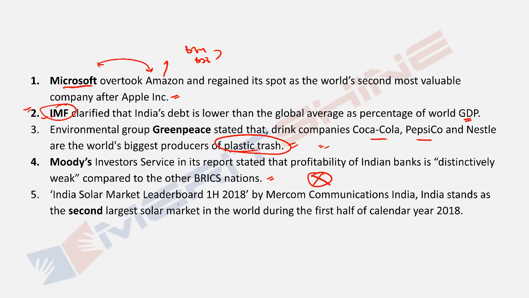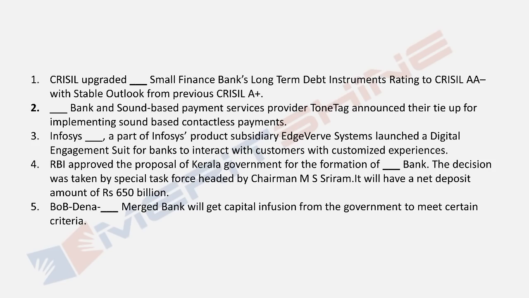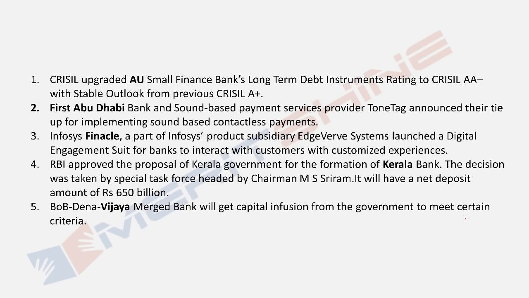India's solar market leaderboard for first half 2018 by Mercom Communications India. India stands as the second largest solar market in the world during the first half of the calendar year. We have added a lot of renewable energy, right? Especially solar. That's what this report is about. Okay, try these. Okay, so here are your answers.